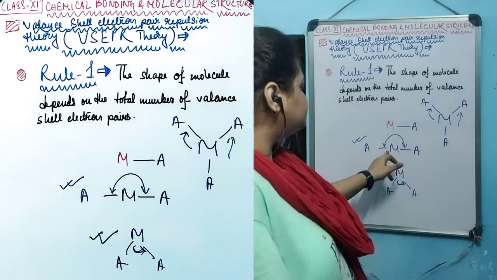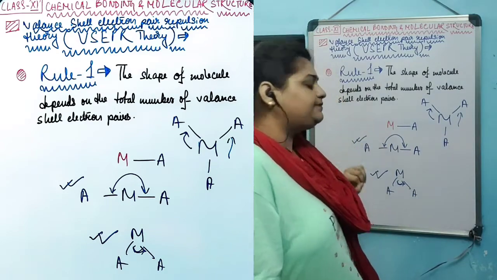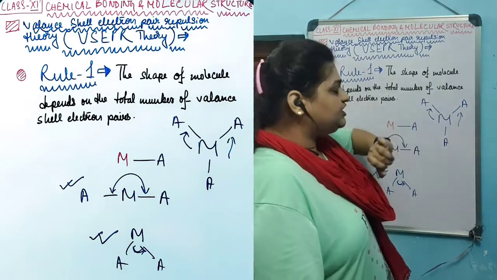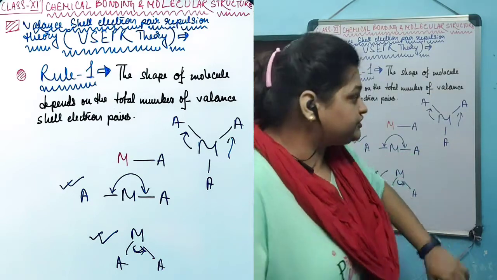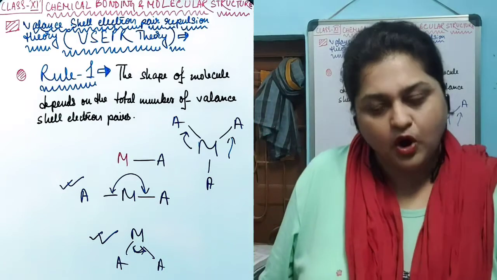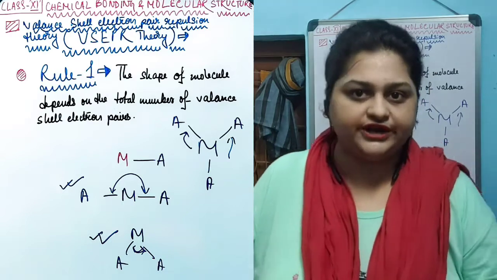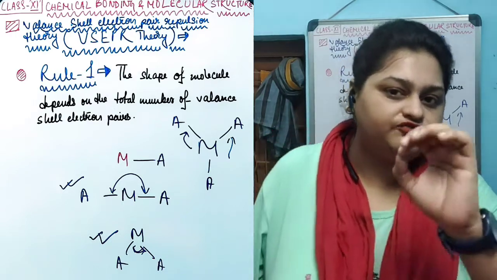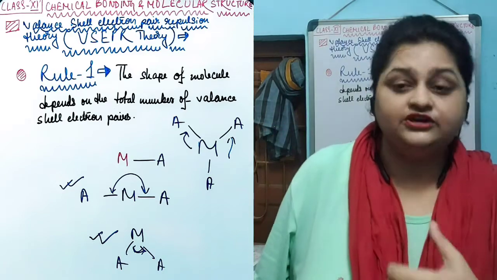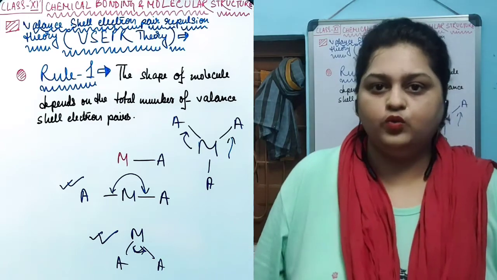Just like in this case, it will be a linear molecule, because two bonds are being created, which is quite different compared to the shape of this molecule, which has three bonds. So depending on the number of bonds that the central atom is creating, depending on the number of valence pairs that the central atom is having, the shape of the molecule will be determined.